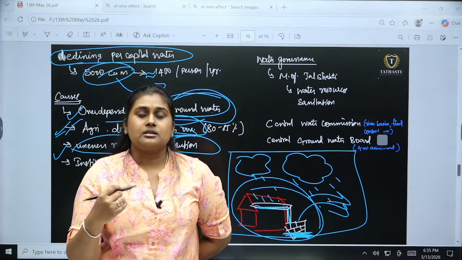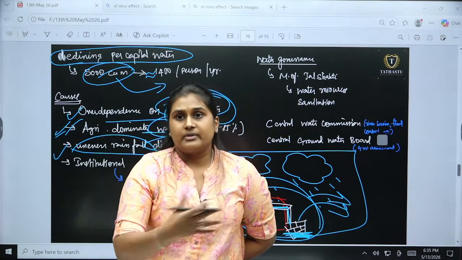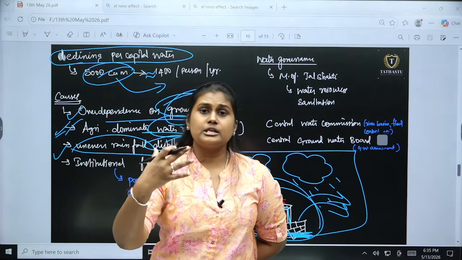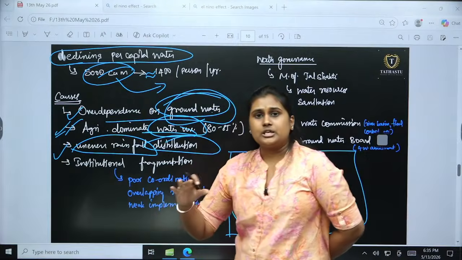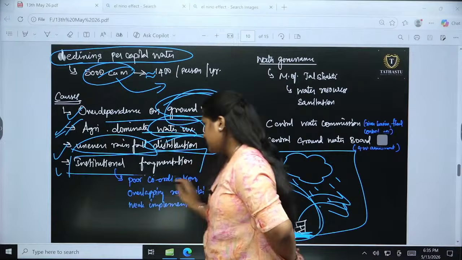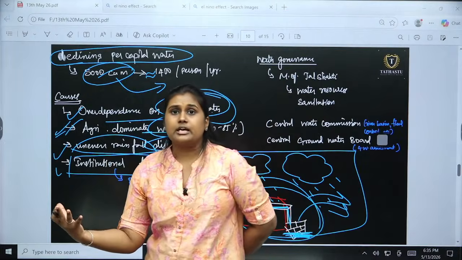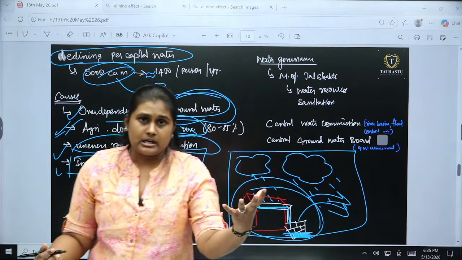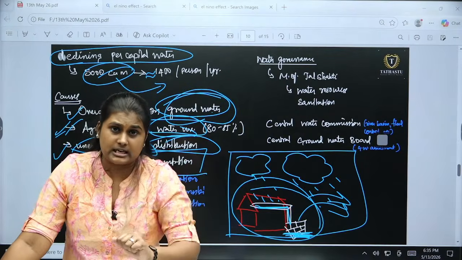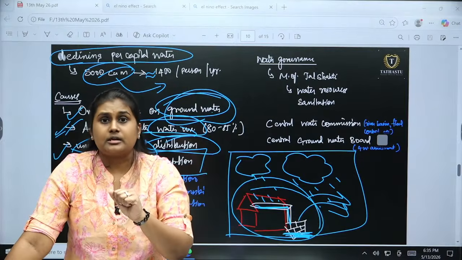Sometimes floods and flash floods bring water in unusable form, so we are losing out there. The fourth one is institutional fragmentation, where sanitation is taken care of by somebody, river water management by a different tribunal, and distribution by a different agency.